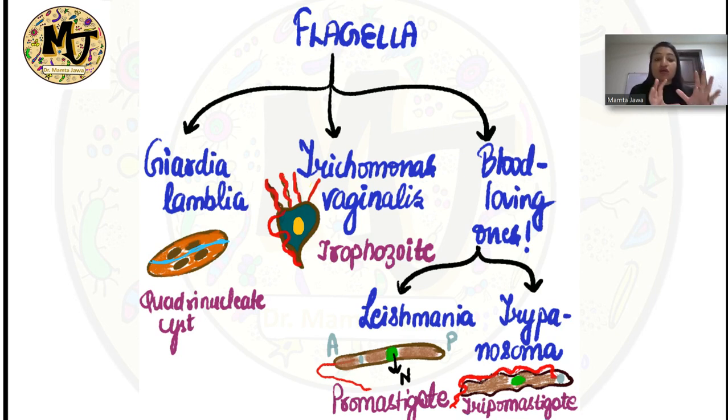Okay, so two important trypanosomes which we need to remember are Trypanosoma brucei and cruzi, for which respectively the vectors are the tsetse fly and the reduviid bug, right? So basically, during the act of biting humans, it is the metacyclic trypomastigote forms from these vectors which are going to initiate infection in humans.